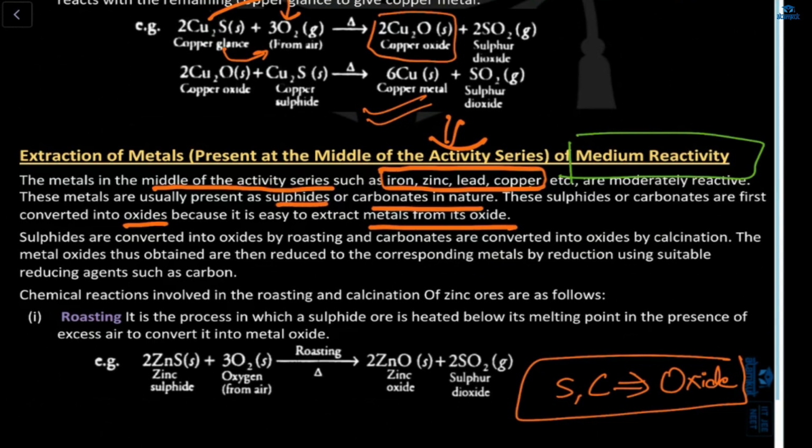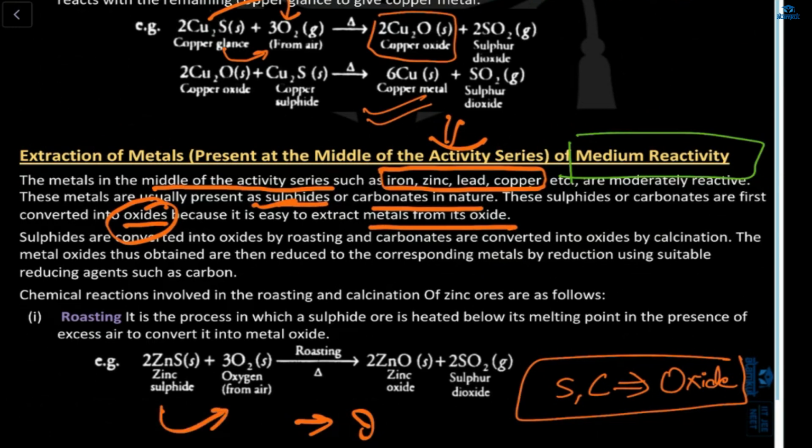So you can make a point: first of all, middle reactivity, then an arrow, iron, zinc, lead, and copper, these are the middle metals. The nature of these metals is sulfides and carbonates, and firstly we will convert them into oxide, because extracting the metal from the oxide is an easier process.